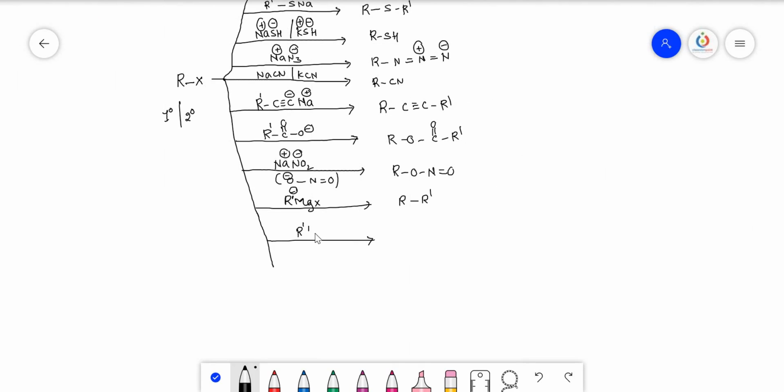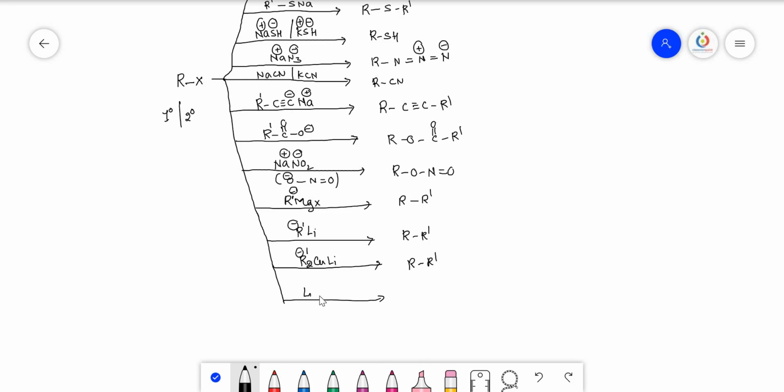Next, RLi. Here also the alkyl group, when it is with the metallic compound, carries the negative charge. So these all again give alkanes. You see, this is the preparation of alkanes indirectly. And here Gilman's reagent, R2CuLi, lithium dialkyl cuprate. This is R minus. Again it carries the negative charge, so that it again gives an alkane molecule.